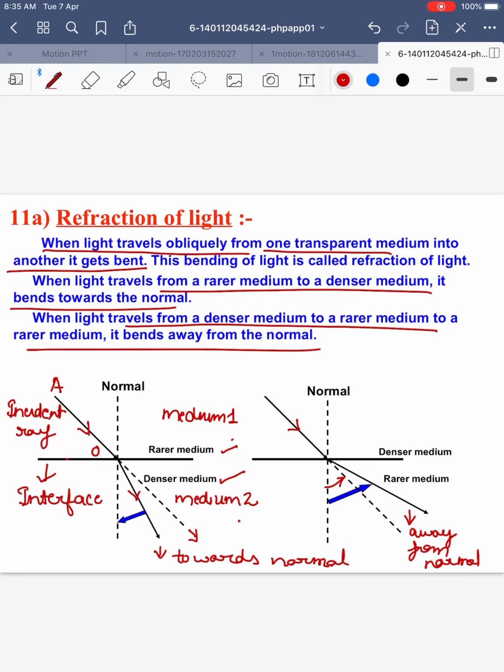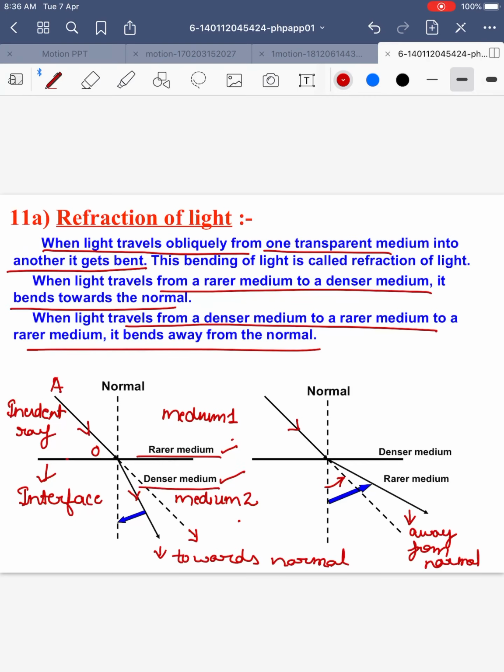What is the cause of refraction? Cause of refraction is the change in speed of light while going from one medium to the other. When light travels from an optically rarer to a denser medium, the speed of light decreases. Like the first case, here a ray of light is traveling from an optically rarer to a denser medium.